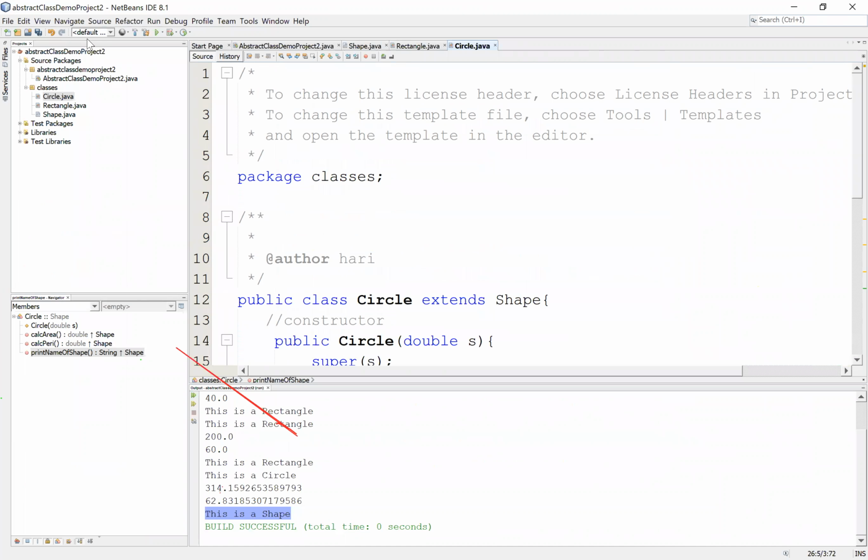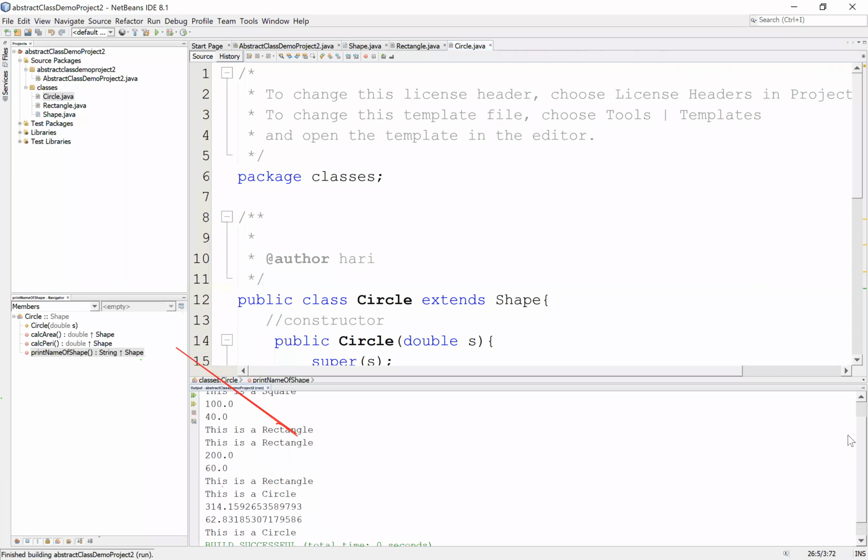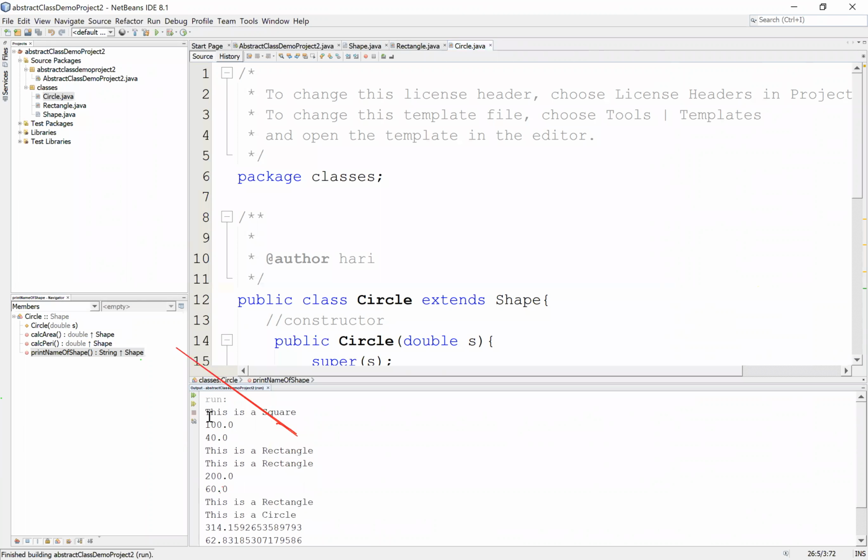So that's it. So let's run this code again. So this is a square, 140. This is a rectangle. This is a rectangle. 260. It's a rectangle. This is a square. That's the area. That's the perimeter. This is a circle.